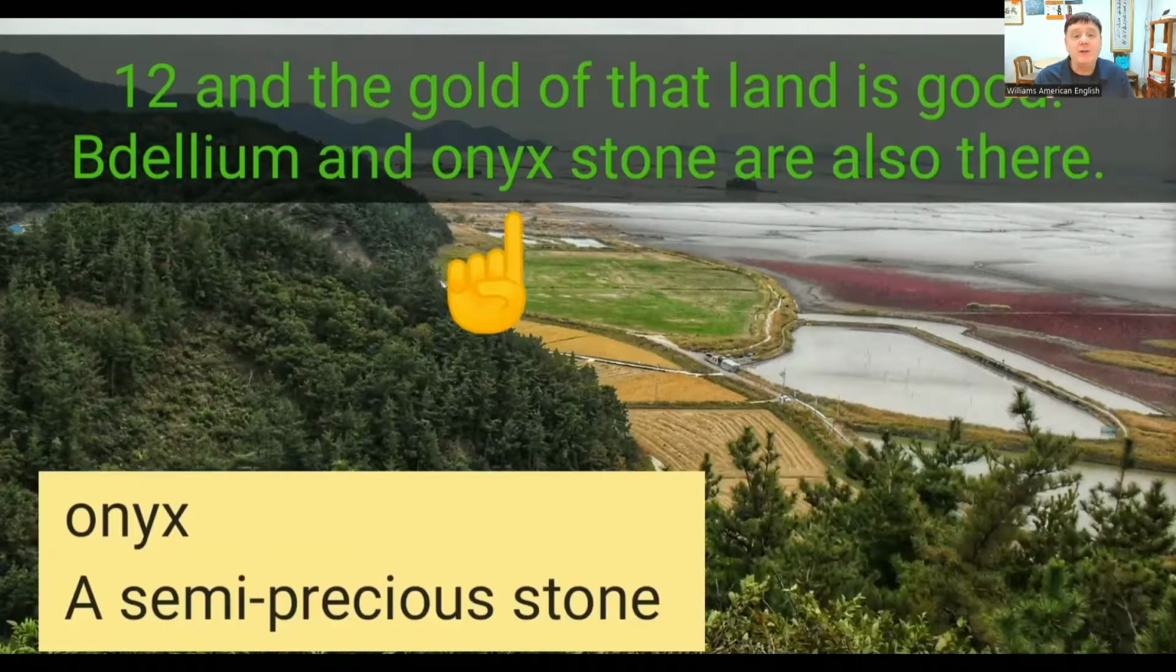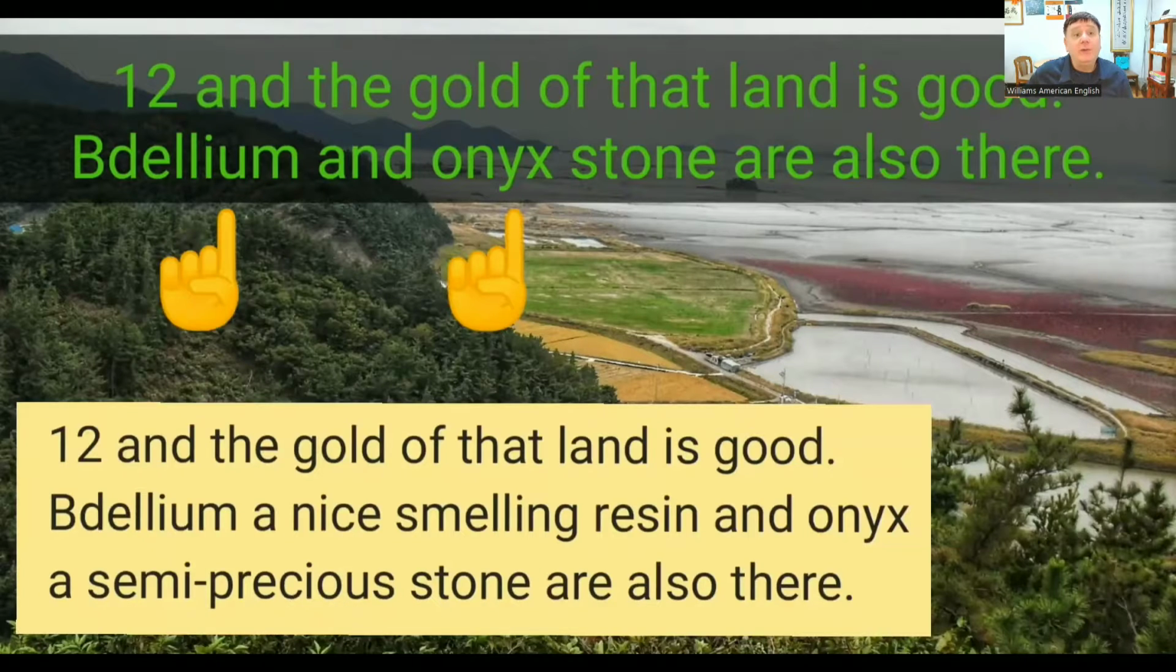Onyx is a semi-precious stone, like a diamond or a ruby. Maybe worth a little bit less than that though. Onyx. So now we put the 2 words bdellium and onyx. And the gold of that land is good. Bdellium, a nice smelling resin, and onyx, a semi-precious stone, are also there. I like the picture here. It does look like this land spread out, but this land is in Korea, not where this is.